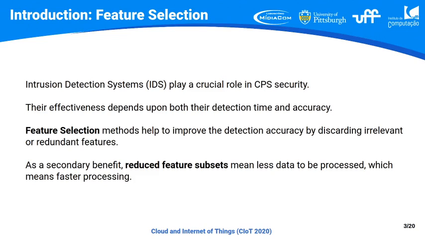Feature selection methods help to improve both goals. We can increase the detection accuracy by discarding irrelevant or redundant features, and as a secondary benefit, we can reduce the feature subset. That means less data and faster processing of all this data.